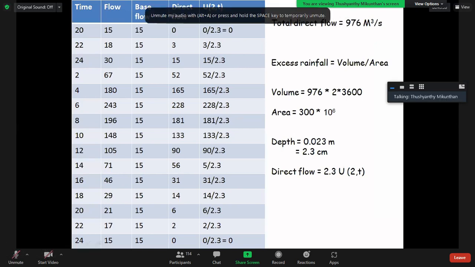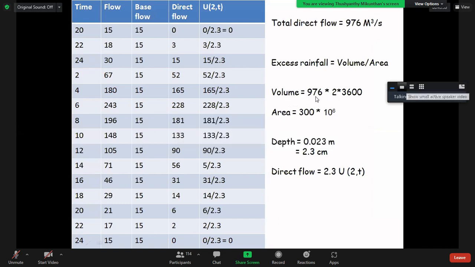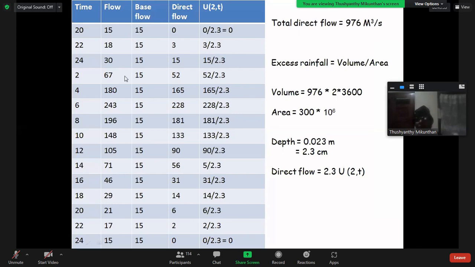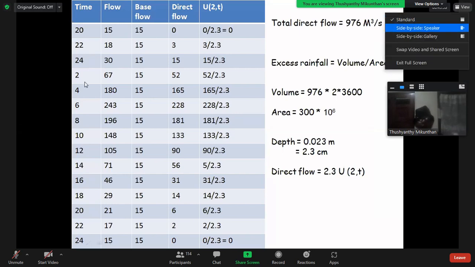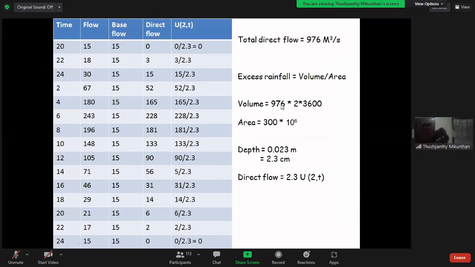Then get the excess rainfall. Rainfall excess is equal to volume over area. Volume is total direct flow into duration: 976 into 2 hours, so 2 into 3600. Everything here is a 2-hour duration. Then area: 300 kilometers square into 10 to the power 6.